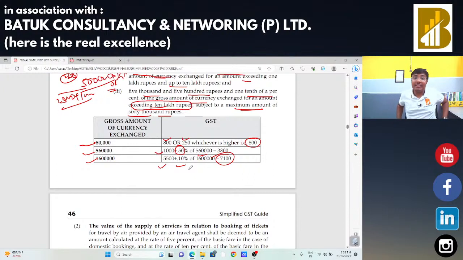So here two methods are available in case of foreign currency exchange for deciding the value of supply. And the option we need to select in the beginning of the financial year, and the method will be applicable for the whole financial year. So whenever we are going for the audit of any bank or NBFC, in that case, if there is any transaction of foreign currency, we need to check that the valuation is as per the norms. What is the method the bank is going to follow, and the valuation is as per that particular method. Okay.